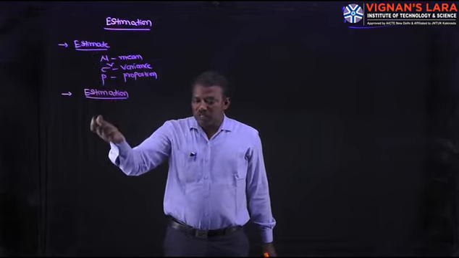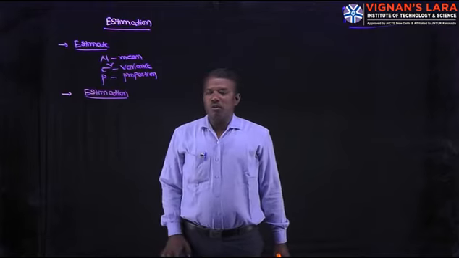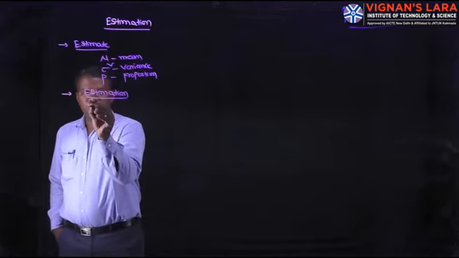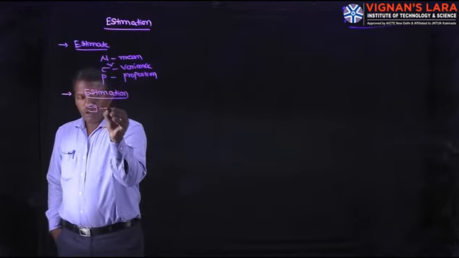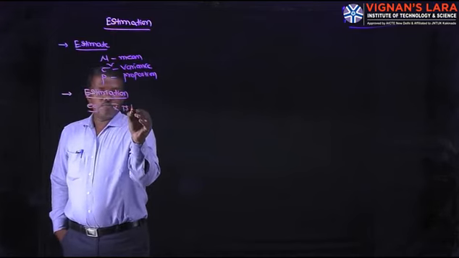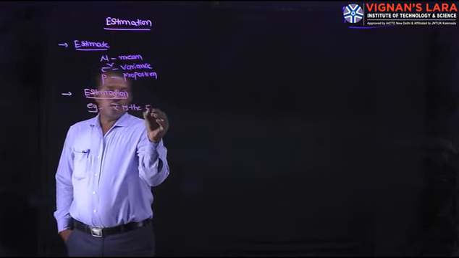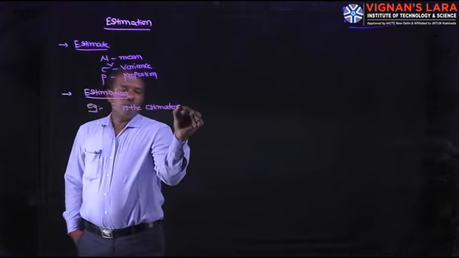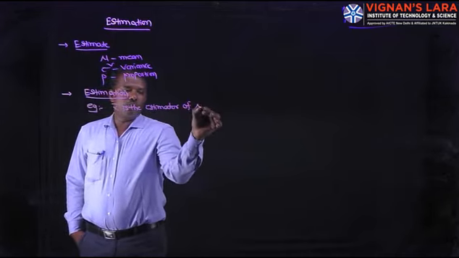Estimation is a procedure to determine the unknown population parameters. So what are the examples of estimator? X bar is the estimator of mu.